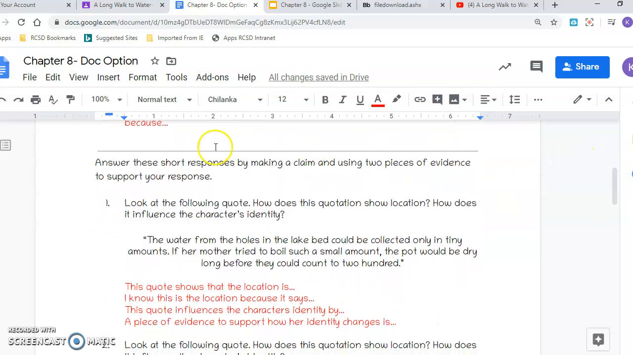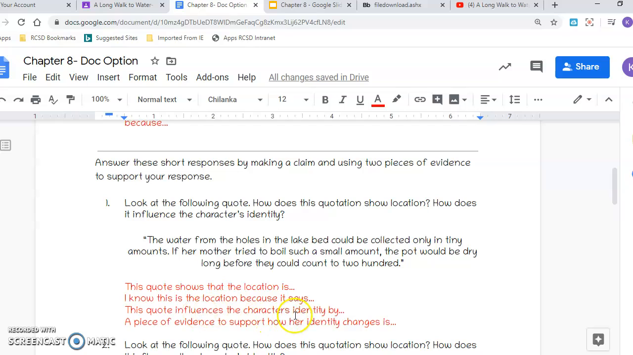Okay, now we're into the short responses. Answer these short responses by making a claim and using 2 pieces of evidence to support your response. 1. Look at the following quote. How does this quotation show location? How does it influence the character's identity? The water from the holes in the lake bed could be collected only in tiny amounts. If our mother tried to boil such a small amount, the pot would be dry long before they could count to 200. This quote shows that the location is... Finish it. I know this is the location because it says...